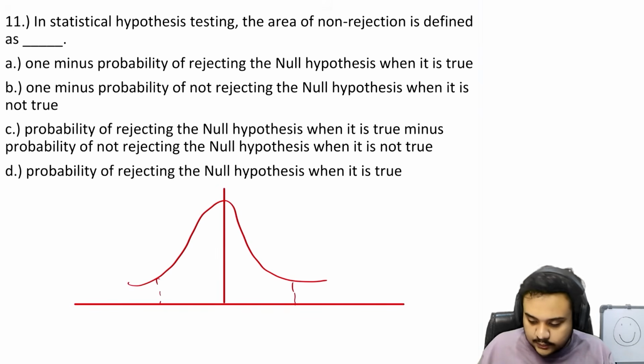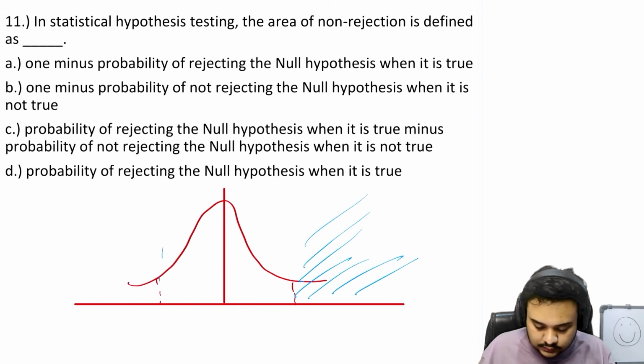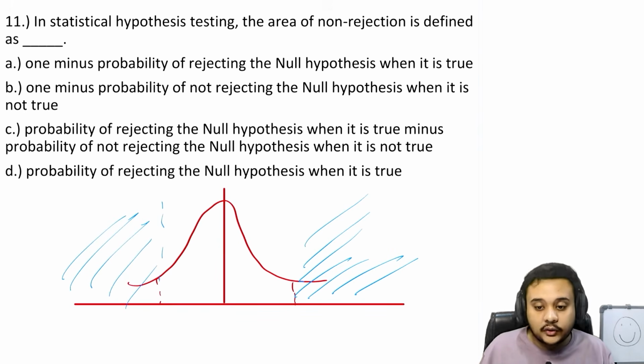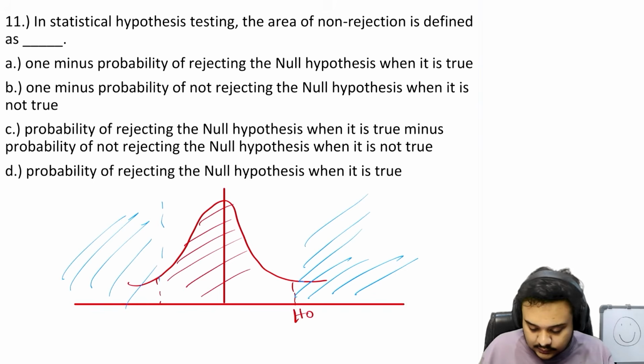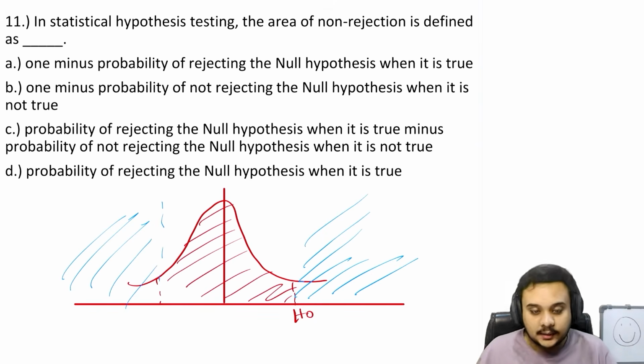So the area beyond this, the blue area, is the area of rejection. Rejecting what? Rejecting our null hypothesis.